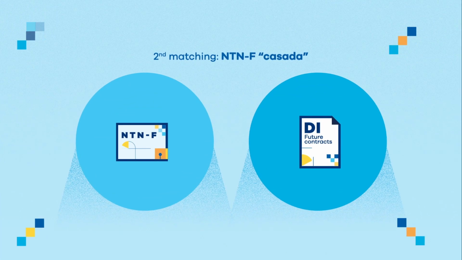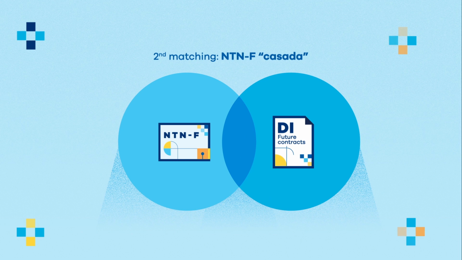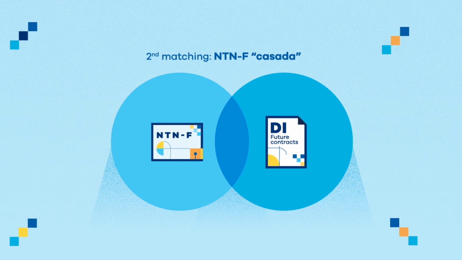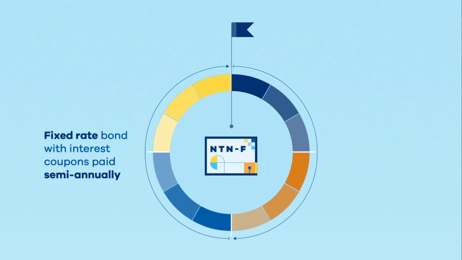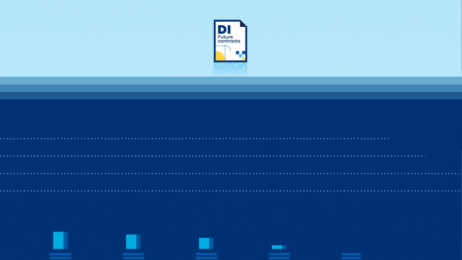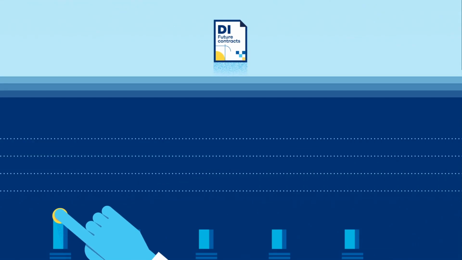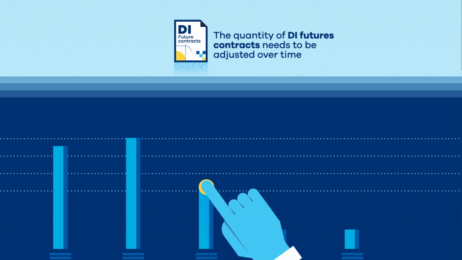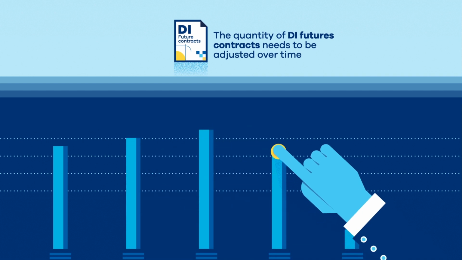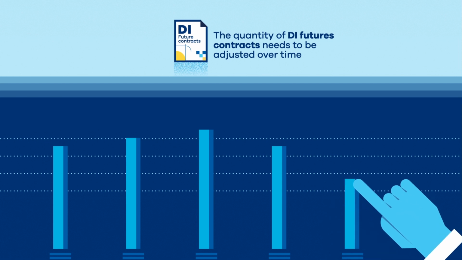The second matching, best known as NTNF Casada, will be outlined in the following minutes. As previously mentioned, NTNF is a fixed-rate bond with interest coupons paid semi-annually. This changes one aspect of matched transactions. The quantity of DI futures contracts needs to be adjusted over time, requiring daily management.